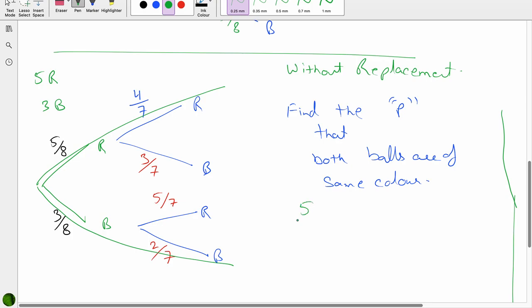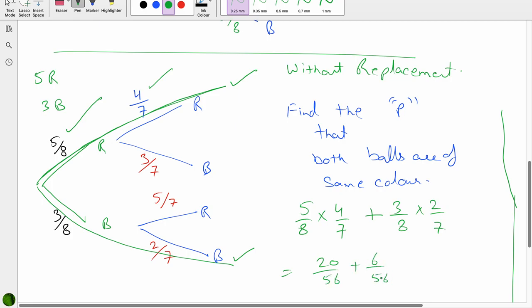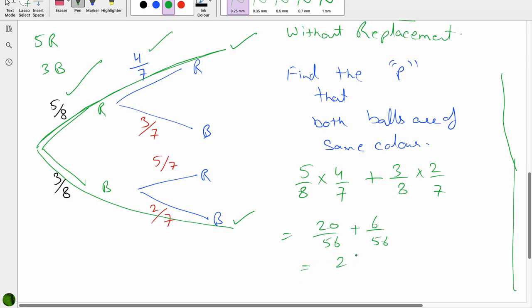That means 5 by 8 times 4 by 7 plus, whenever you move along the branch you multiply them. When you move from first branch to second branch you add them. So it is 3 by 8 multiplied by 2 by 7. This is 26 by 56, 13 by 28. Any question till now?